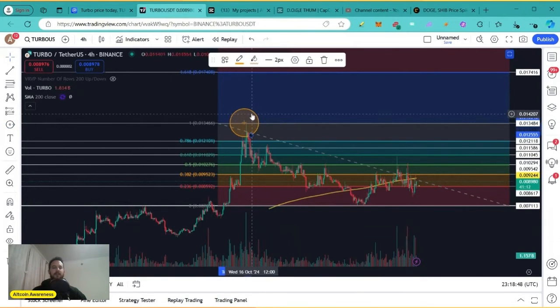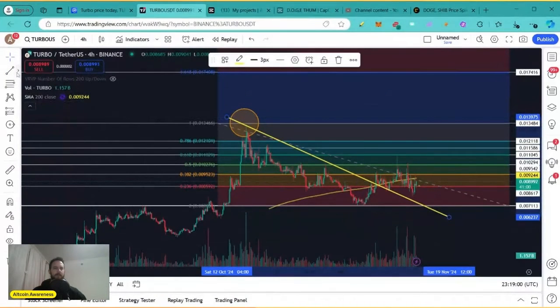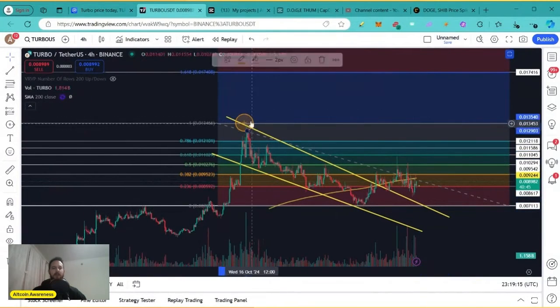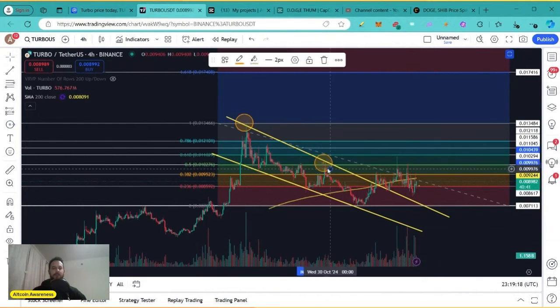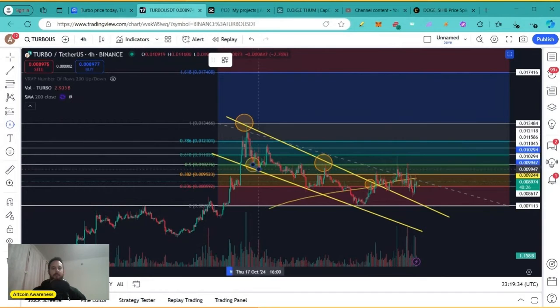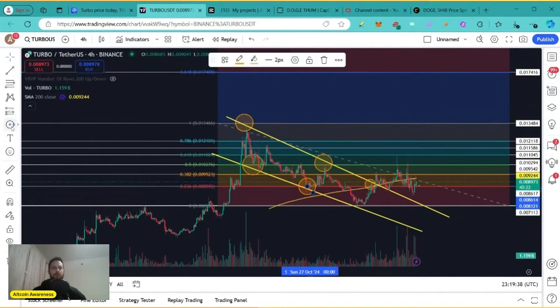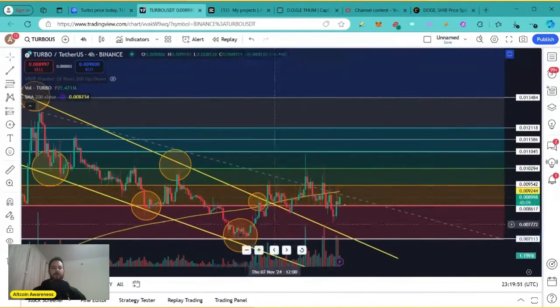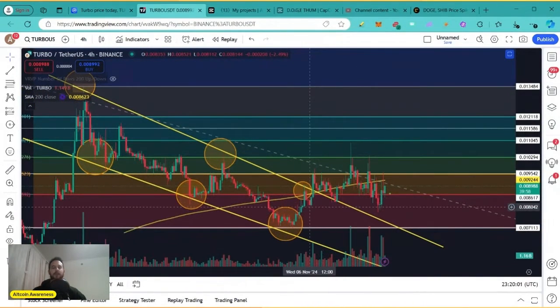Then people took profits and the price pulled back, moving inside this falling wedge pattern, downtrending. Look at this. We have this upper descending yellow trend line that acted as resistance. We got rejected here, another rejection here, and another rejection here until we broke above it. And we also have this lower descending yellow trend line that acted as support in the past. We had a nice bounce here, another bounce, these two bounces here. But as you see, the price action managed to break above this falling wedge, and we are not downtrending anymore.